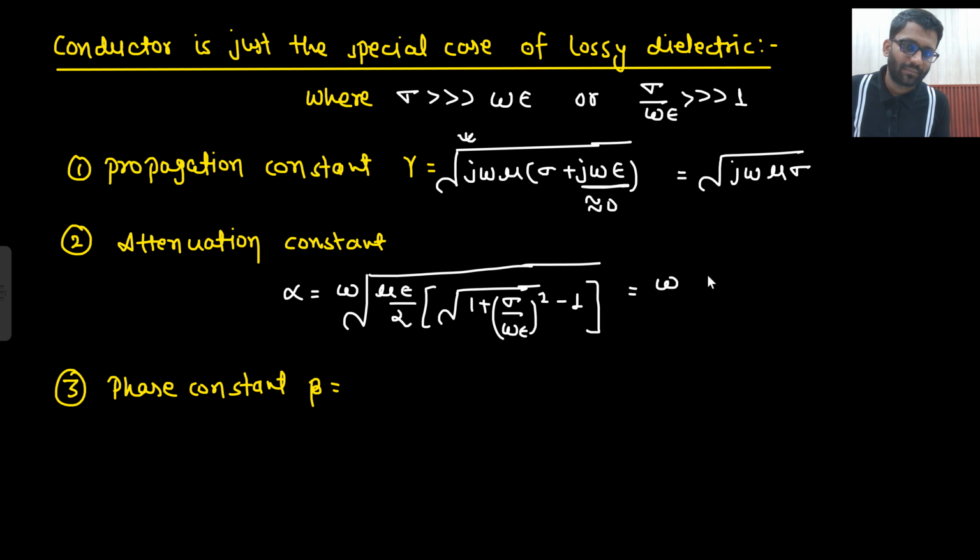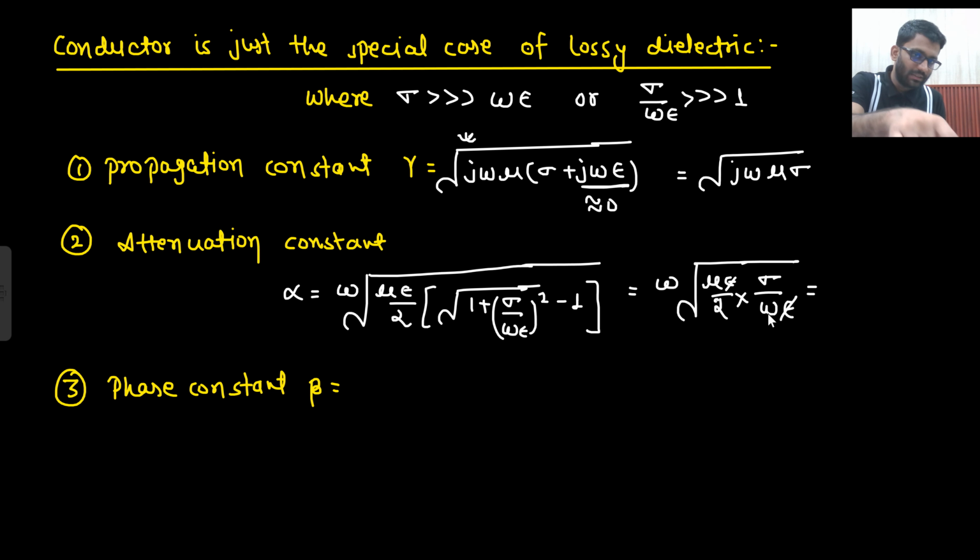So what am I getting? Omega under root of mu epsilon by 2 into sigma upon omega epsilon. Epsilon got cancelled. This is under root omega, this is complete omega, so what you get is under root of omega mu sigma by 2. Omega mu sigma by 2. Is that clear to you?